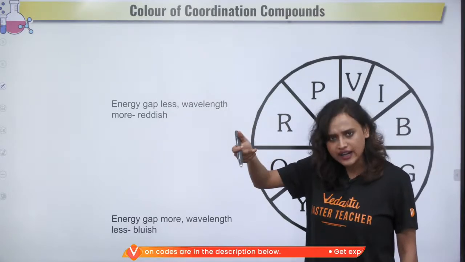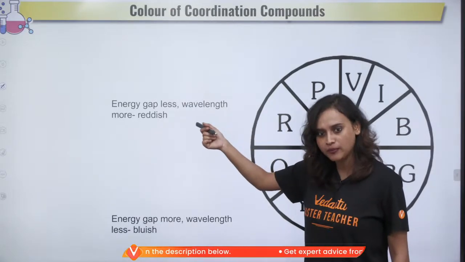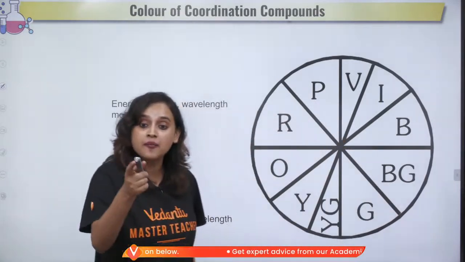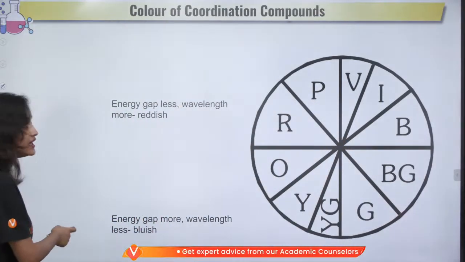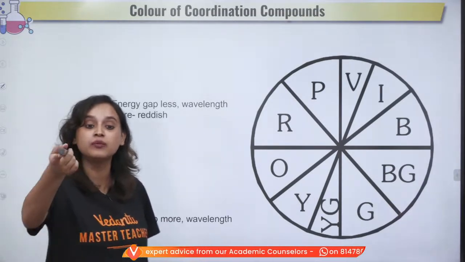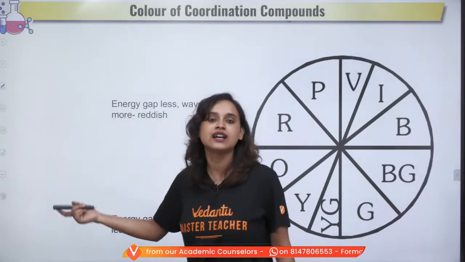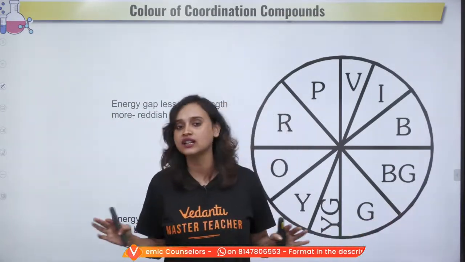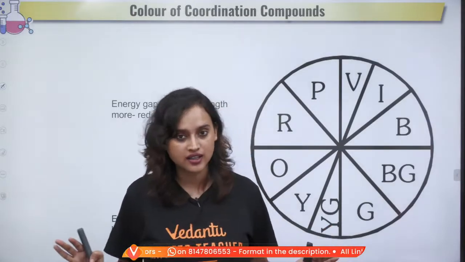A slightly reddish shade will be shown by the compound. But if the energy gap is more, then the wavelength will be less, and at that point the compound will show you bluish. That's it. That's your color of coordination compound. Nothing else you need.